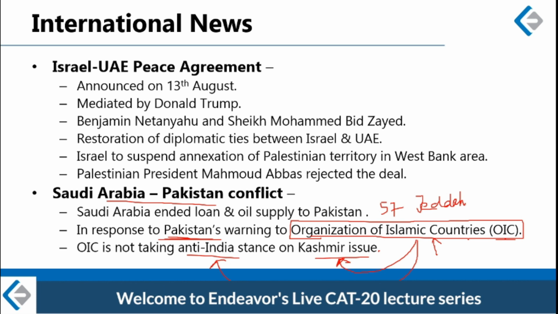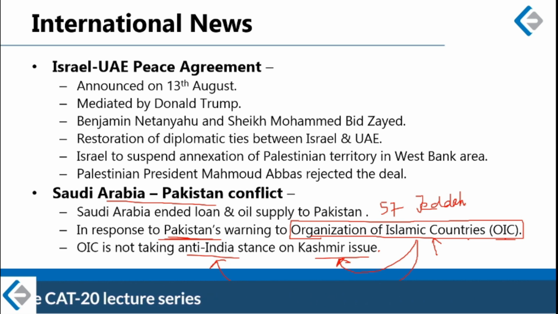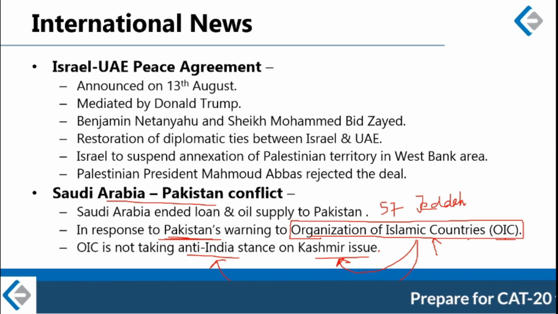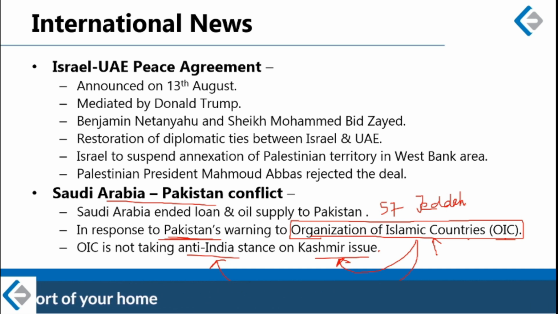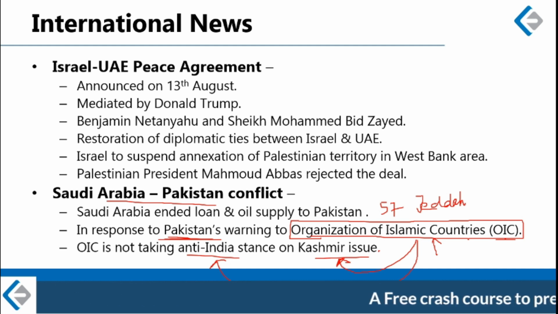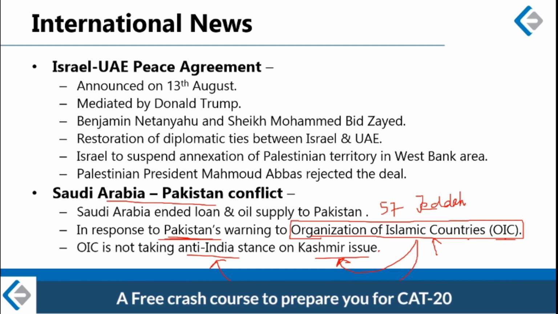Last month the Foreign Minister of Pakistan, Shah Mahmood Qureshi, issued a warning to Saudi Arabia that if Saudi Arabia and the OIC do not take an anti-India stand, then Pakistan will try to create a separate group of Islamic countries with the help of Turkey and Myanmar.